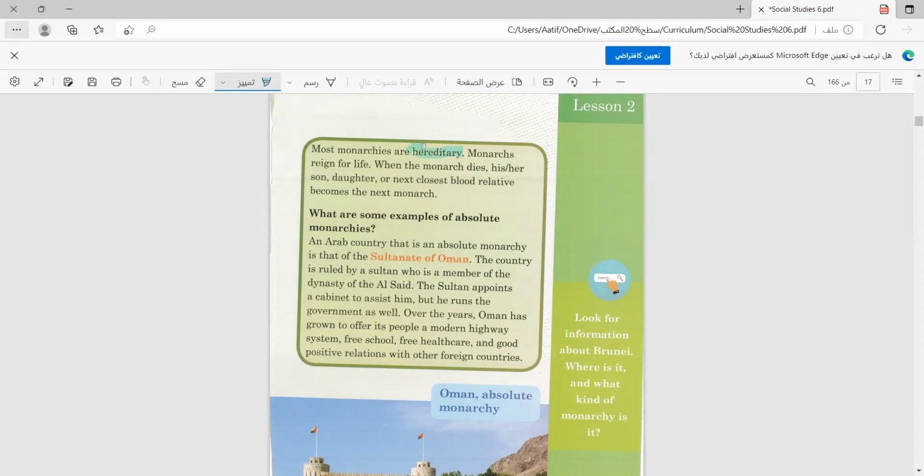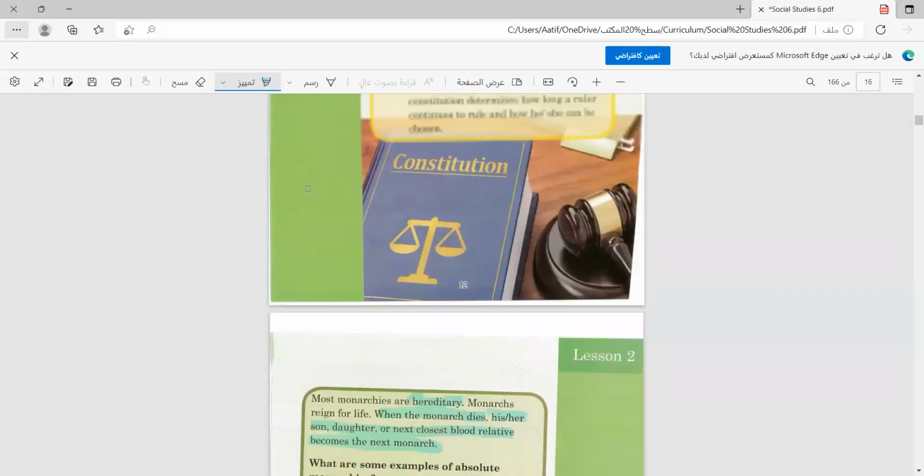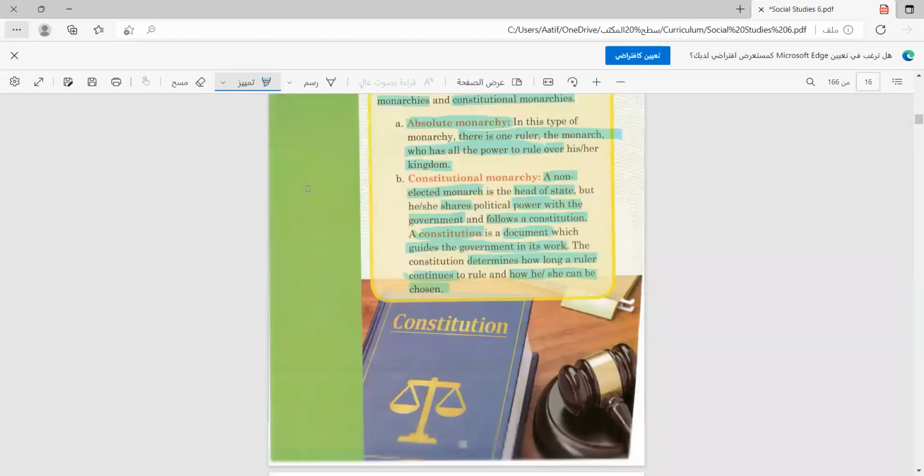Okay, when the monarch dies, his or her son or daughter or next closest blood relative gets to be the next monarch, who gets to be the ruler. This is the type of monarch that is followed in Saudi Arabia and probably Britain.